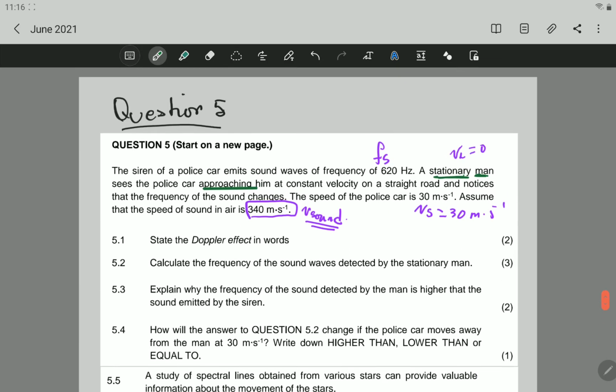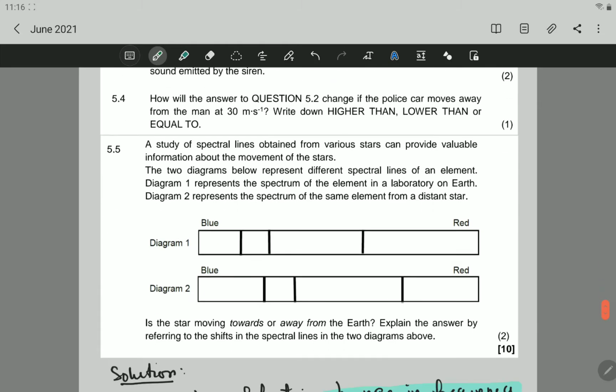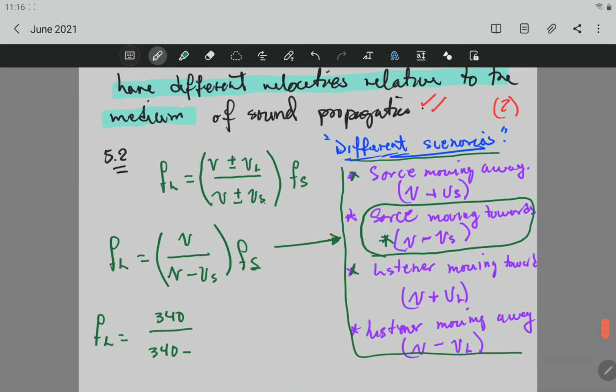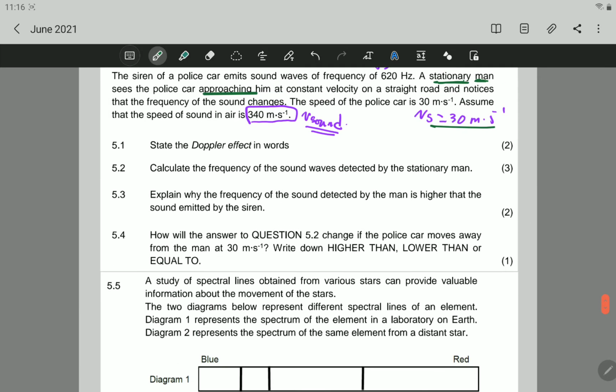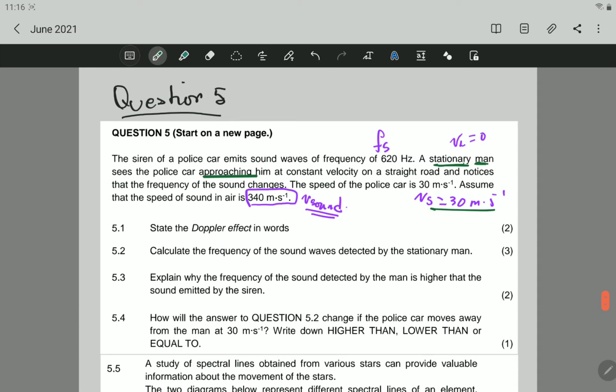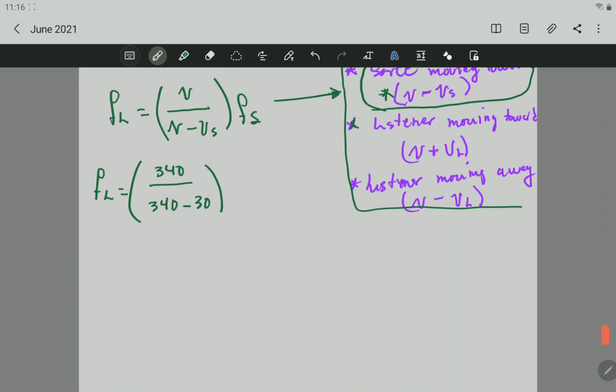Let's go back to the question again. Speed of the source is 30 meters per second. So minus 30 meters per second, multiplied by the frequency of the source, which was at the beginning of the question, is 620 hertz. You can see it right there, 620.